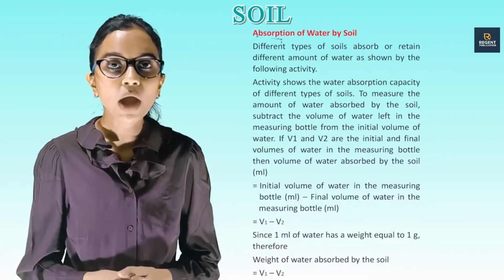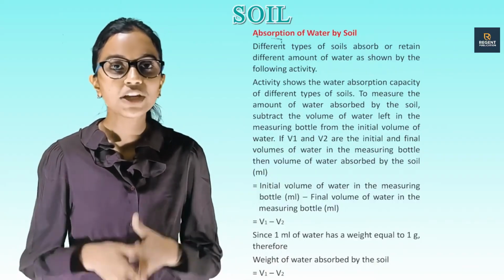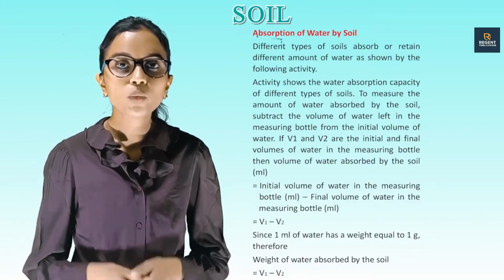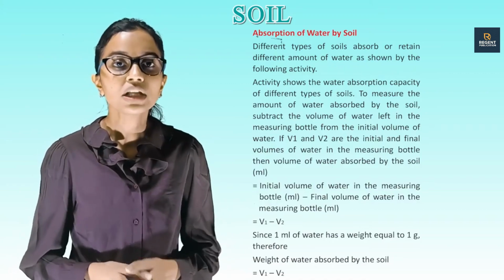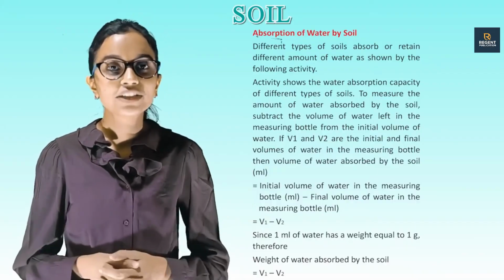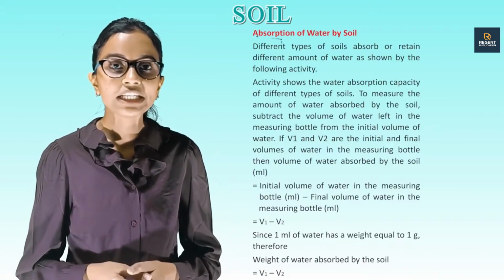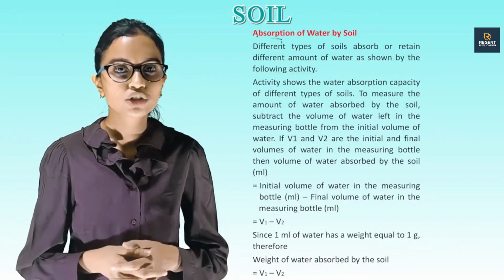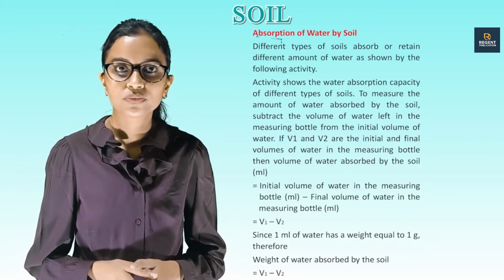To measure the amount of water absorbed by the soil, subtract the volume of water left in the measuring bottle from the initial volume of water. If volume 1 and volume 2 are the initial and final volume of water in the measuring bottle, then volume of water absorbed by the soil in milliliter is equal to initial volume of water minus final volume of water, which is volume 1 minus volume 2.